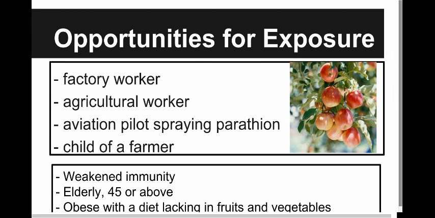Here are some example factors that increase your susceptibility to parathion due to their ability to cause compound oxidative stress, especially after the age of 45, because that's when your glutathione levels start to dip. So you can have a weakened immunity, being elderly, or being obese and not eating the proper diet.